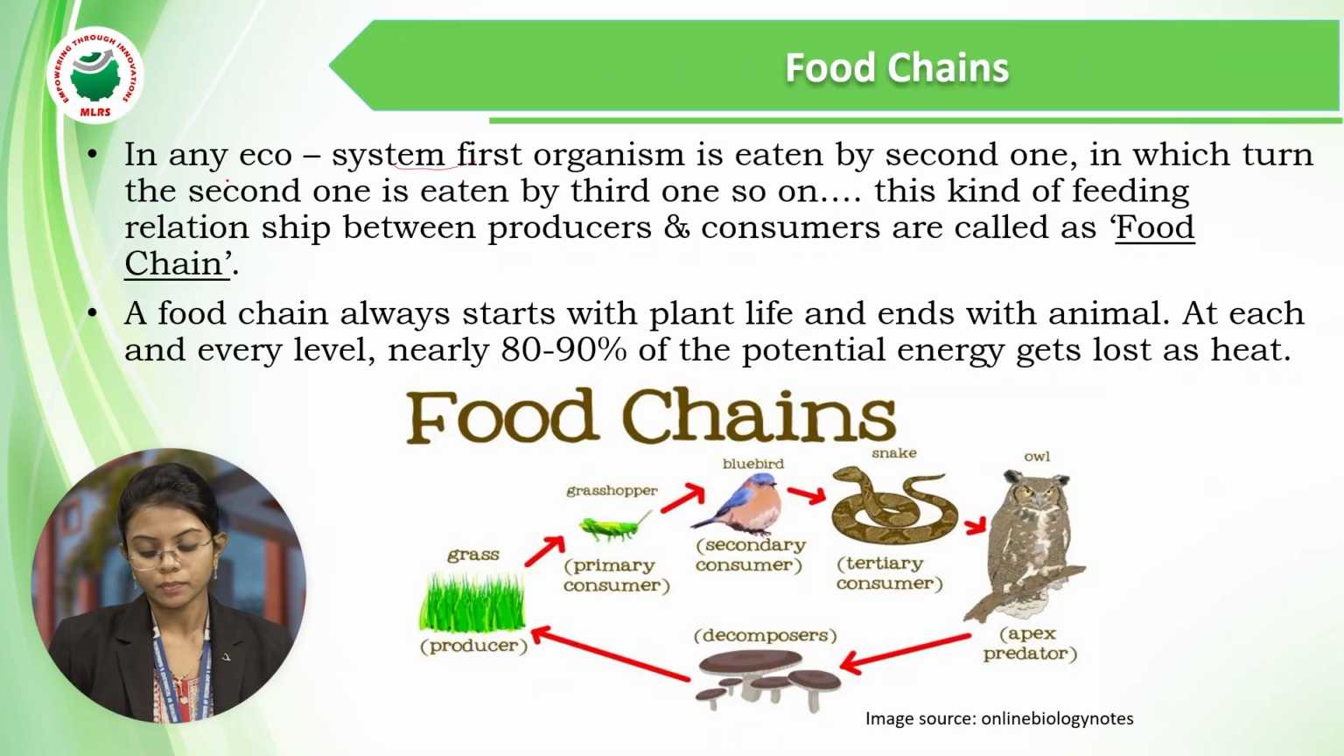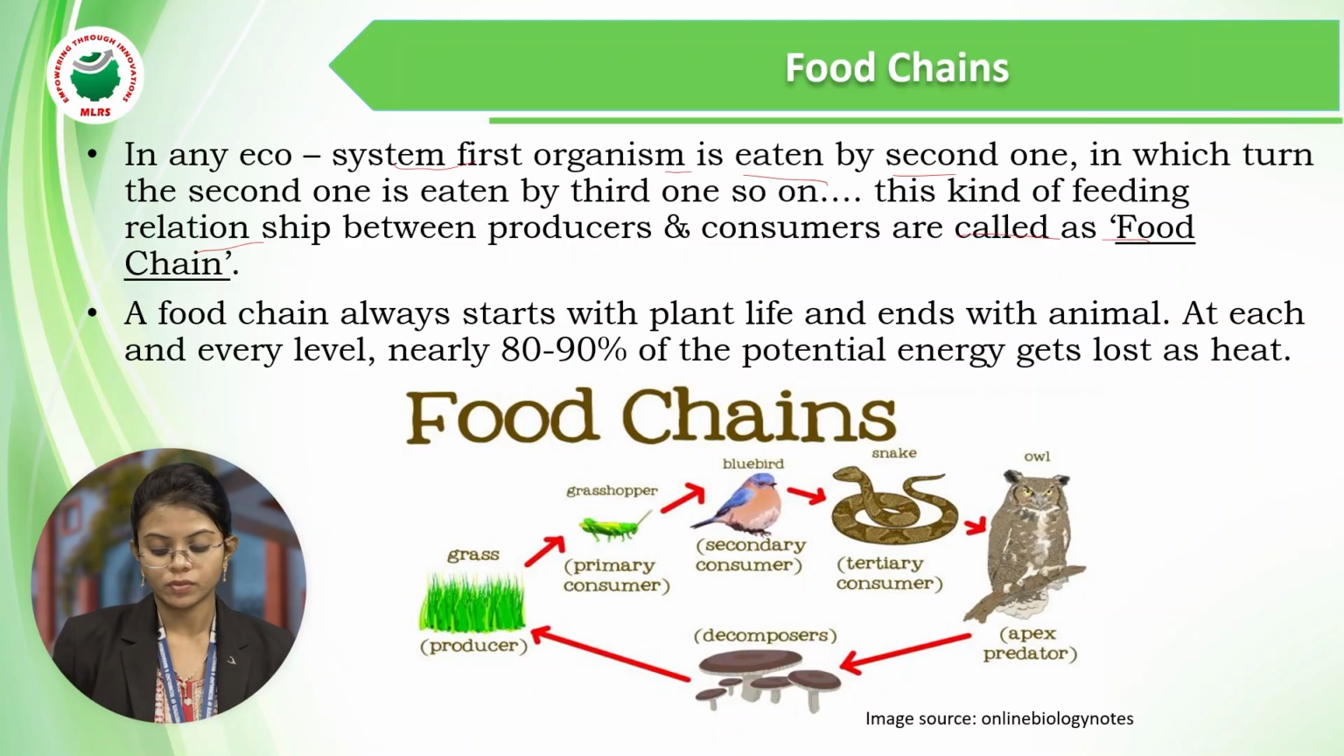In an ecosystem, the first organism is eaten by the second one, which in turn is eaten by the third one. So it goes on. This kind of feeding relation between the producers and consumers, we call it a food chain. The chain link or the relation between these organisms, especially between the producers and the consumers, we call a food chain.